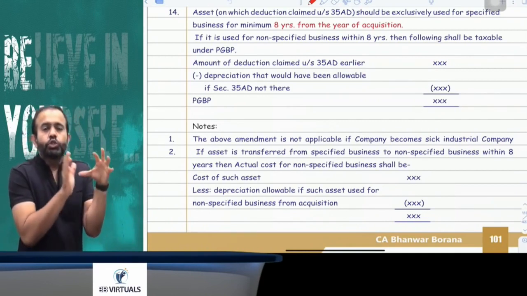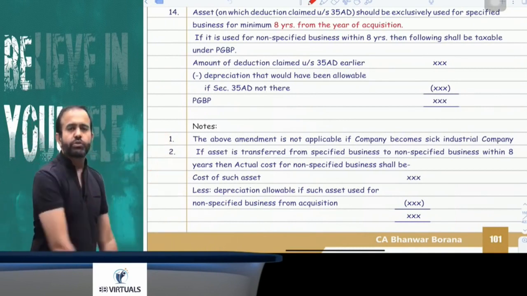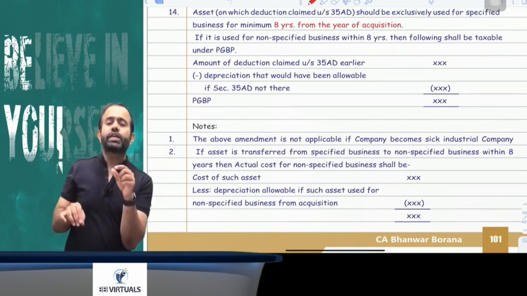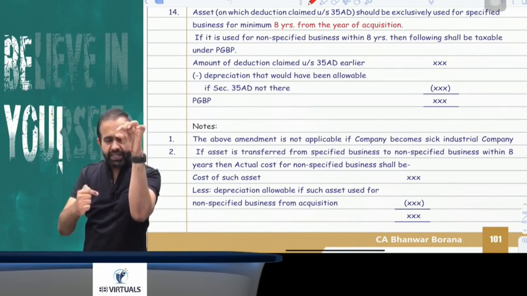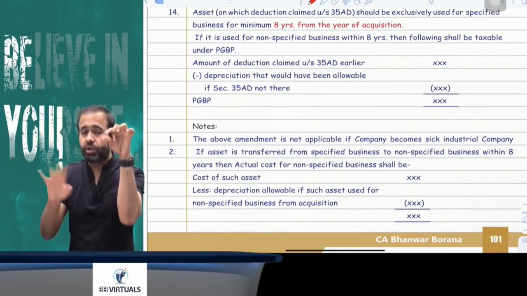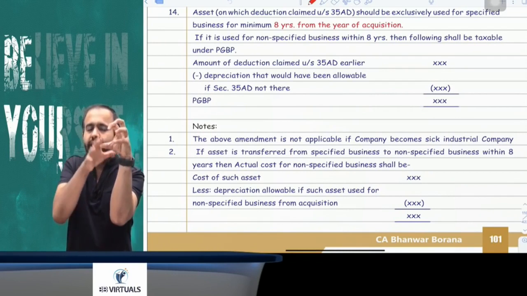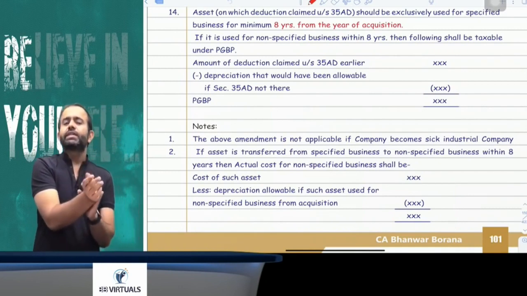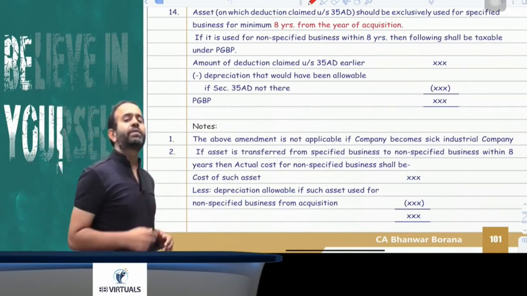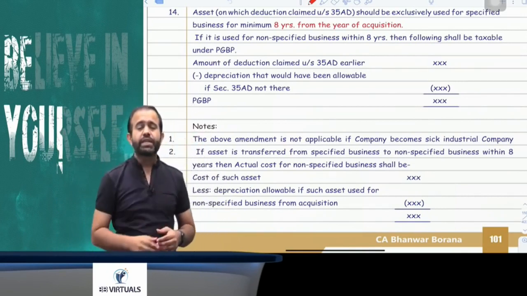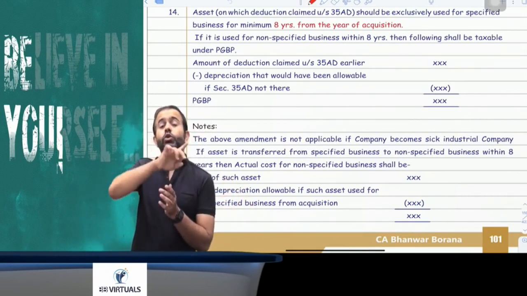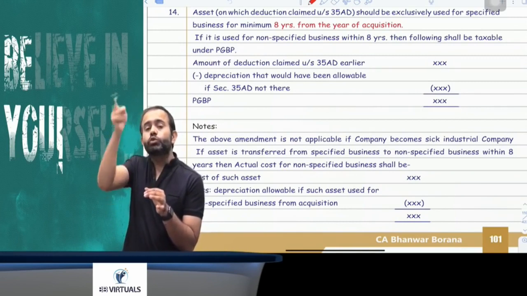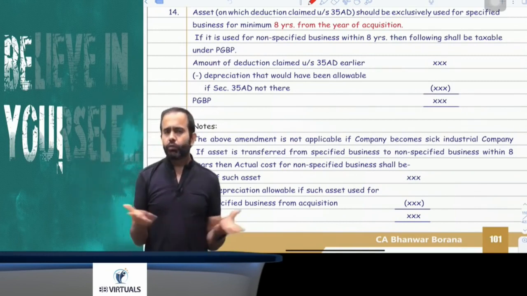If any asset which was used for a specified business is transferred to the non-specified business within 8 years from the year of acquisition, then whatever deduction was claimed earlier under section 35AD, minus depreciation allowable if section 35AD were not claimed, that depreciation will be reduced, and whatever remaining amount will be taxable under the head PGBP. Now try to understand, for the non-specified business you will add that asset to your block of assets. What will be the actual cost? So the actual cost will be the cost of acquisition of that asset minus the depreciation calculated on the assumption that the asset was used for the non-specified business from the date of acquisition. What would be the depreciation?